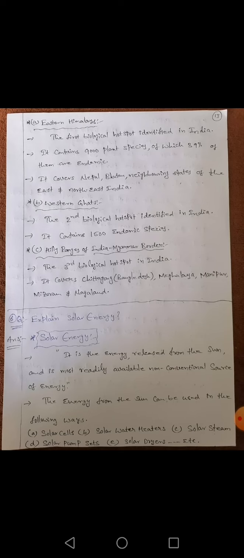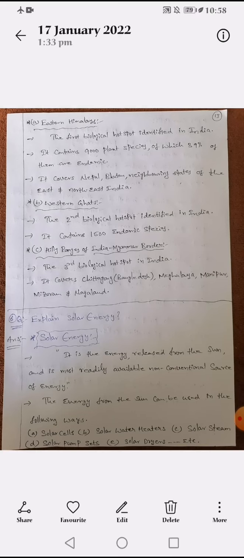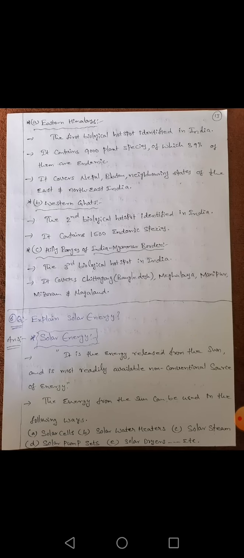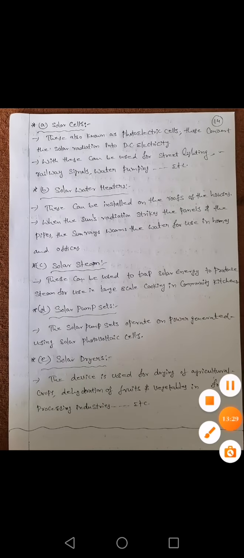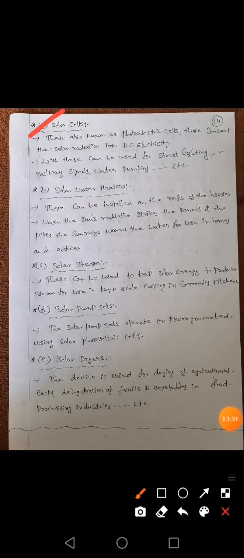And similarly, solar pump sets. Nowadays many new pumps are available in the market for farming purposes and pushing the water. Those are called solar pump sets. Whenever water is required, the solar pump can switch on by absorbing sunlight. Similarly, solar dryers.